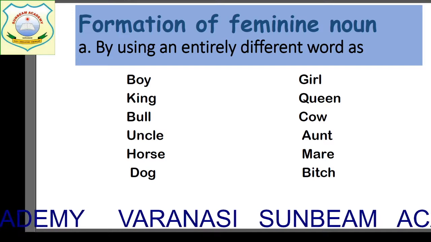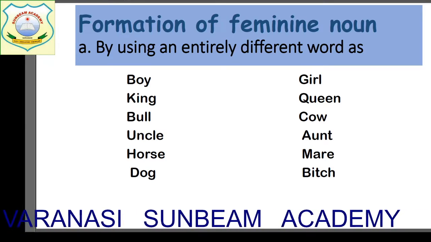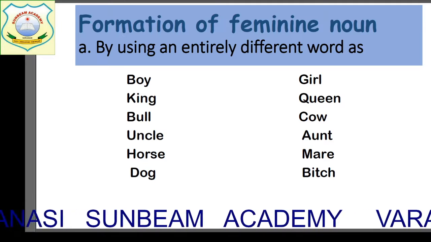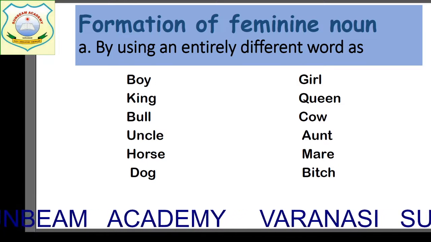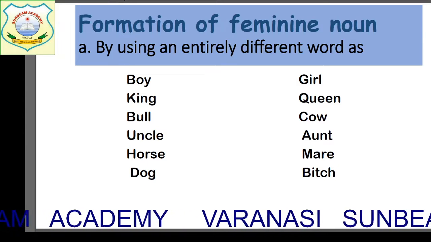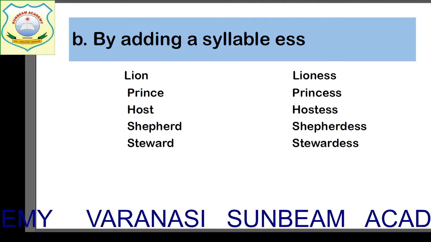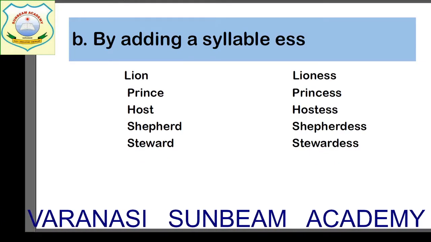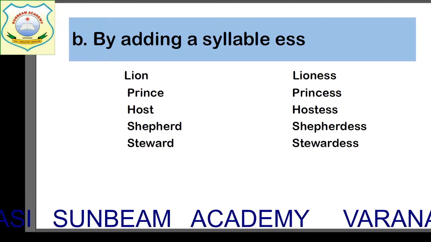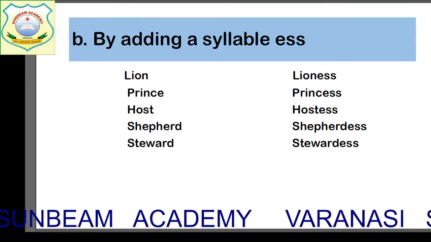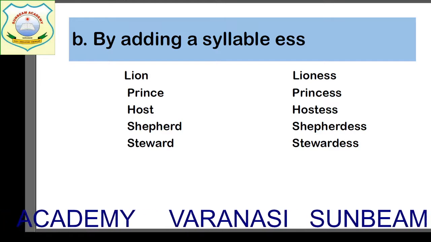Uncle, aunt, horse, mare, dog, bitch. So you can see this is the list of the words which have entirely different word for the feminine gender. Okay, now see the next way. The next is by adding a syllable ESS. What is the syllable? ESS means only if we add ESS to the masculine gender, it becomes feminine gender.